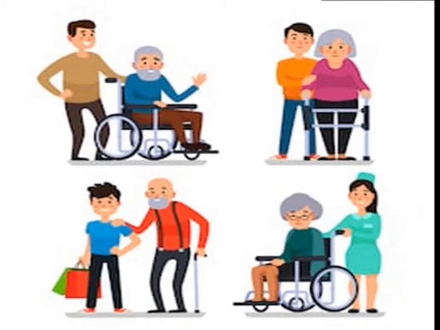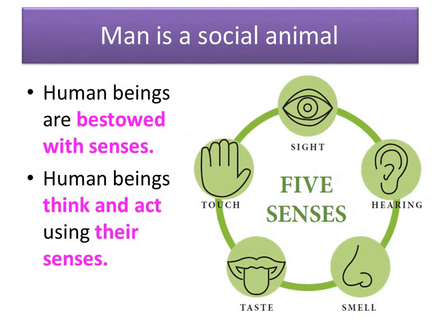They are blessed or bestowed with senses. Bestowed means given or gifted with senses. What is the meaning of sense? Yes, sense is one of the 5 natural powers. Unarvugal. Now, what are the different senses we have? Can you say it? Very good.